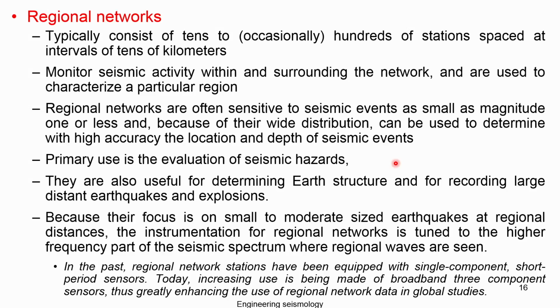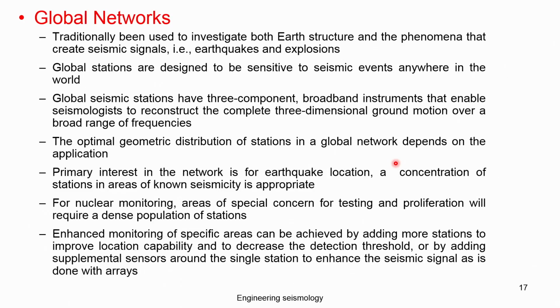They are primarily used for the evaluation of seismic hazard. They are useful for determining the earth structure, and for recording large-distance earthquakes and explosions. Because they focus on small to moderate earthquakes at regional distance, the instruments of a regional network are tuned to the higher frequency part of the seismic spectrum where the regional waves are seen. In the past, regional networks were equipped with a single vertical component. Later, the single component equipment was discarded, so they changed to 3 sensor components, and many regional networks are now 3 component.